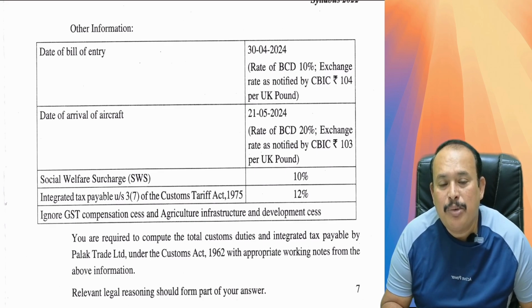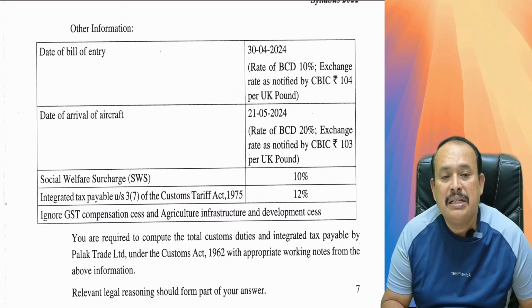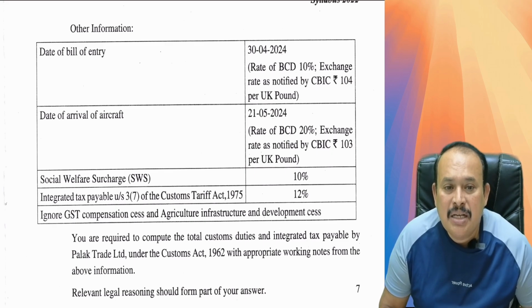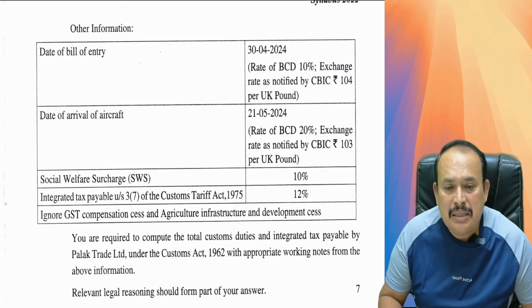Integrated tax payable under Section 3, subsection 7 of the Customs Tariff Act 1975, 12%. Ignore GST compensation cess and agricultural infrastructure development cess. You are required to compute the total customs duties and integrated tax payable by Palak Trade Limited under the Customs Act 1962 with appropriate working notes from the above information. Relevant legal provisions and legal reasoning should form part of your answer.